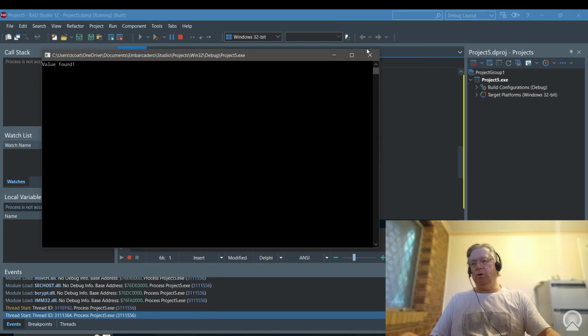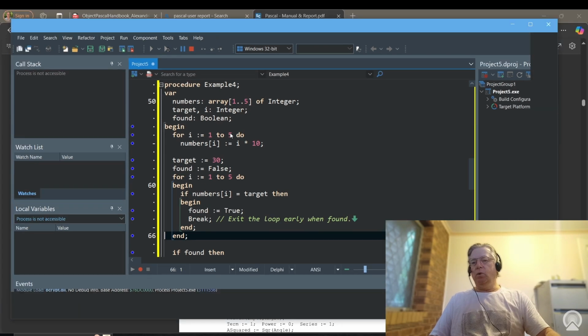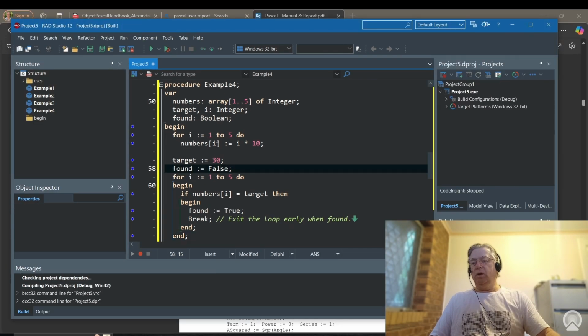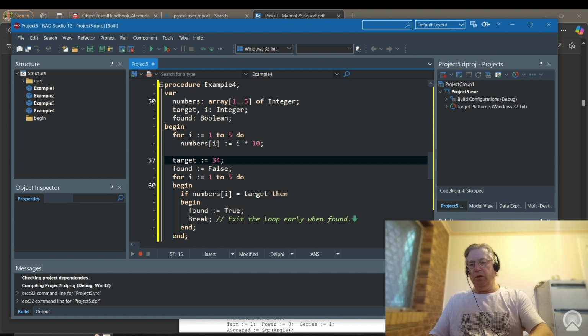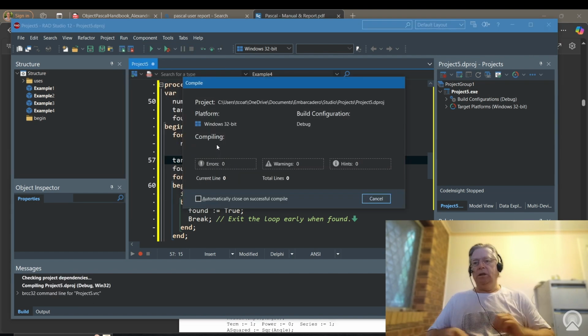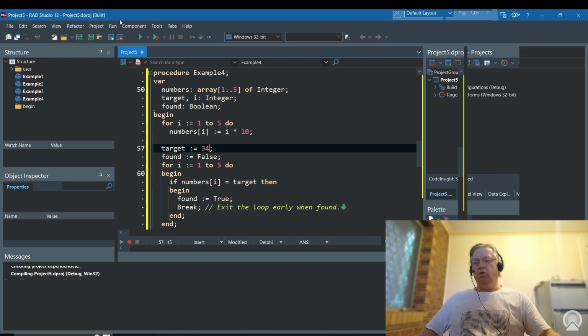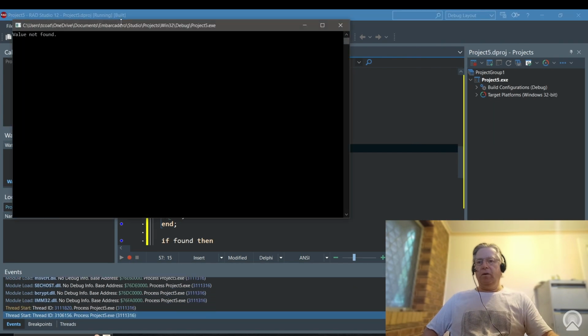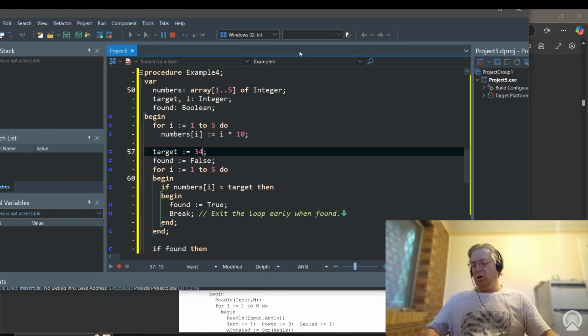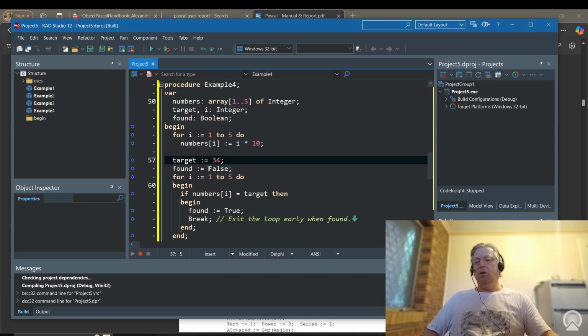Value found. Good. Now, if we were to change the value we're looking for to be, let's say, 34, and we'll run it again, we should get value not found here. So why do we get that? Because, again, we're looking for 34. It will iterate through all of the items in this array here.